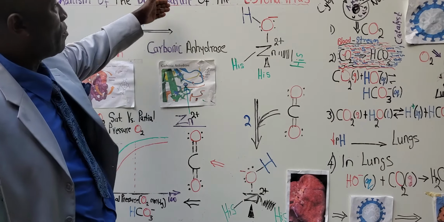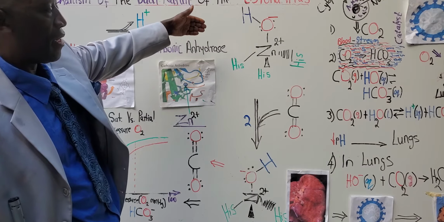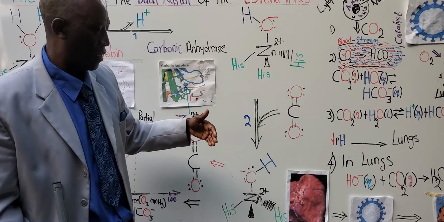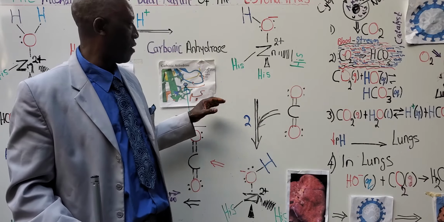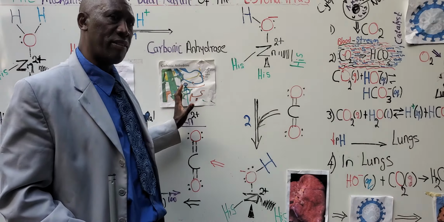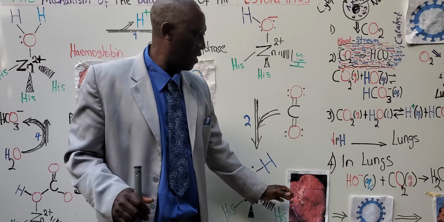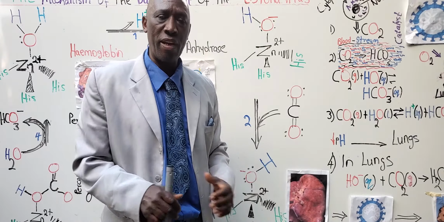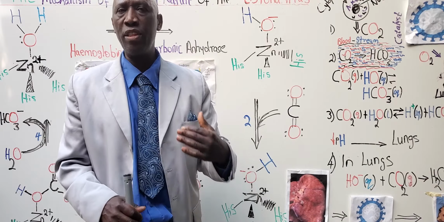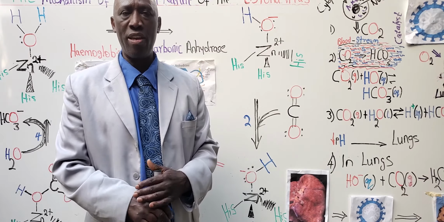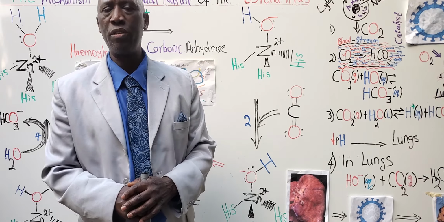So the mechanism of the dual nature of the coronavirus is about the infection of the carbonic anhydrase active site, changing the chemistry of the lungs and causing the lungs to be infected. This change in the chemistry of the alveoli of the lungs is the cause of the world pandemic.